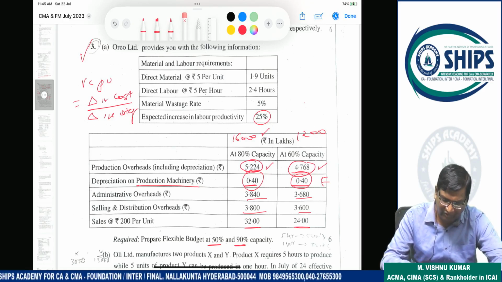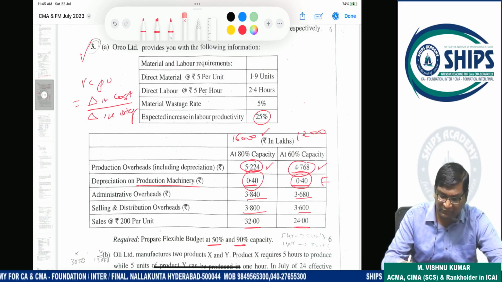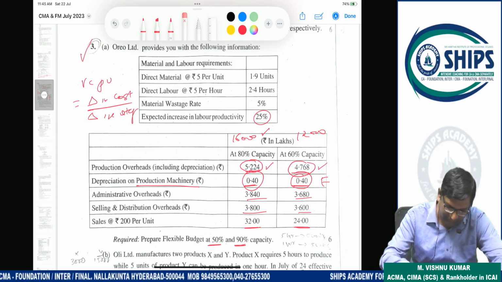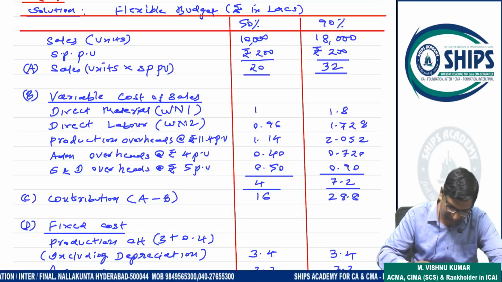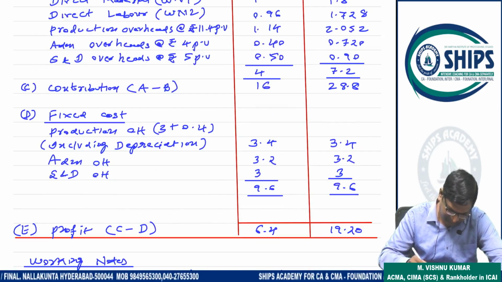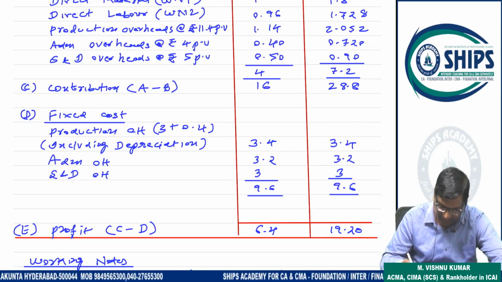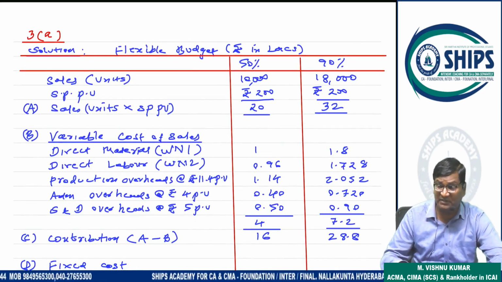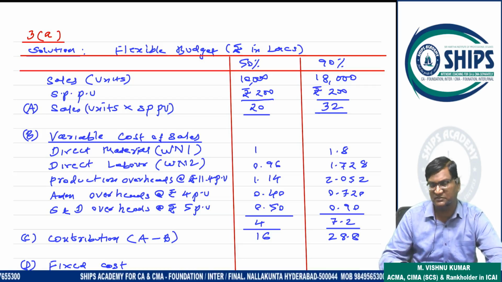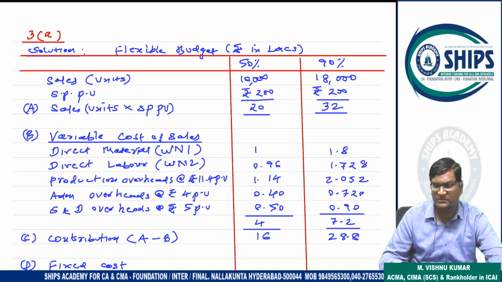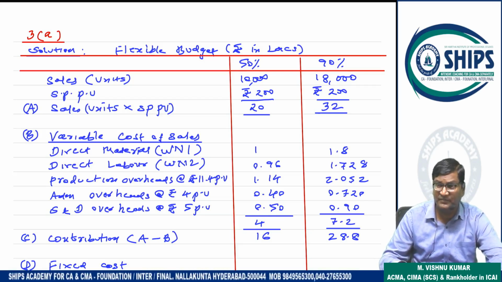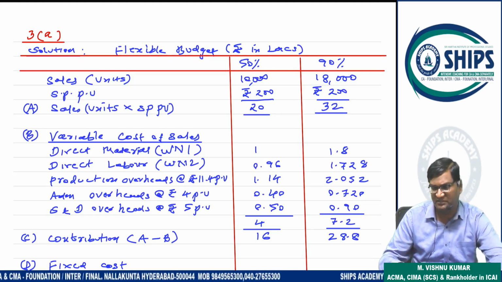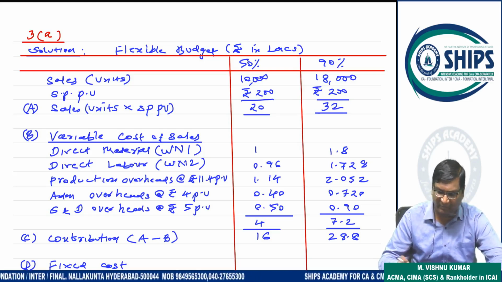Then because of increased efficiency, labor time decreases, so cost also decreases. Ultimately the answer is 6.4 and 19.2, profit at 50% and 90%. These answers are 100% authentic, with no mistake, because at each and every place I have taken reasonable care while preparing this video. All practical problems have 100% authentic correct answers.